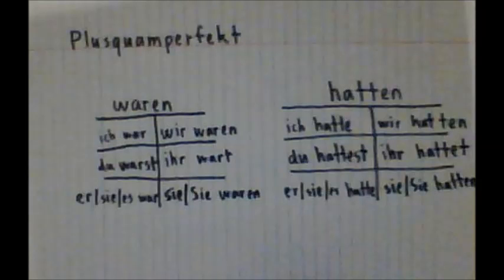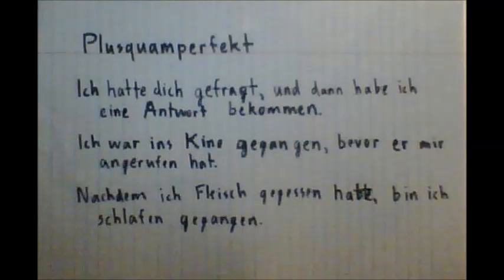Let's review the conjugations for these two verbs. So the first verb we'll look at is war, and to conjugate it, you would say ich war, du warst, sie, es war, wir waren, ihr wart, und sie waren. The next verb is hatte, and to conjugate it, you would say ich hatte, du hattest, sie, es hatte, wir hatten, ihr hattet, und sie hatten.